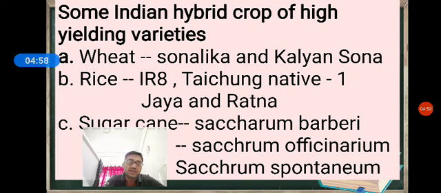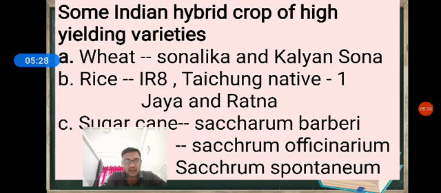Next, rice varieties. The rice varieties were introduced by the International Rice Research Institute, IRRI, in the Philippines. The best example is IR8, a semi-dwarf high-yielding rice variety in India.